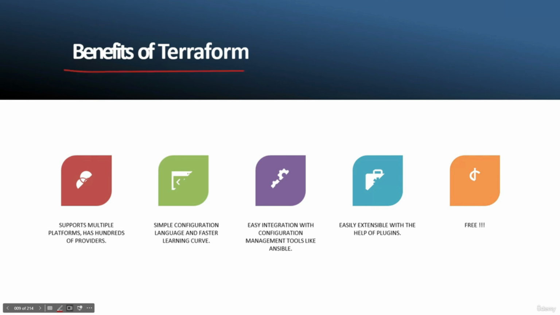Benefits of Terraform: it supports multiple platforms and has hundreds of providers. As we discussed in the last slide, Terraform supports n number of vendors, and these vendors are basically called providers. It supports Alibaba Cloud, Oracle Cloud, Azure, AWS, Kubernetes, Datadog. There are n number of providers which are supported by Terraform.